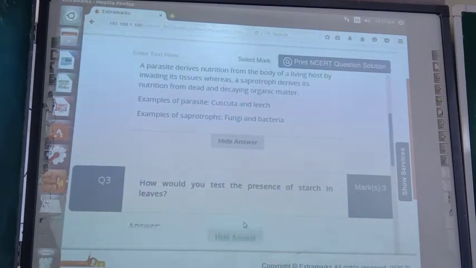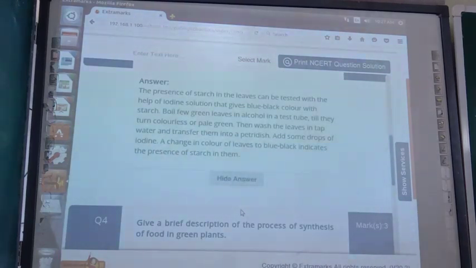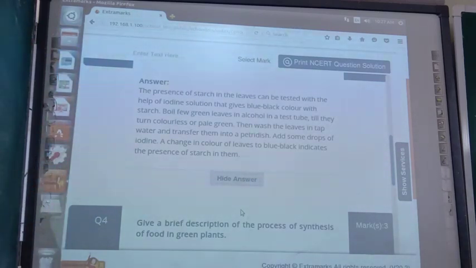Just see here. The presence of starch in leaves, that also you have written. Leaves can be tested with the help of iodine solution, which gives a blue-black color with starch. Now the better way I explain this one. So that is the best way to write. Don't write in this way.